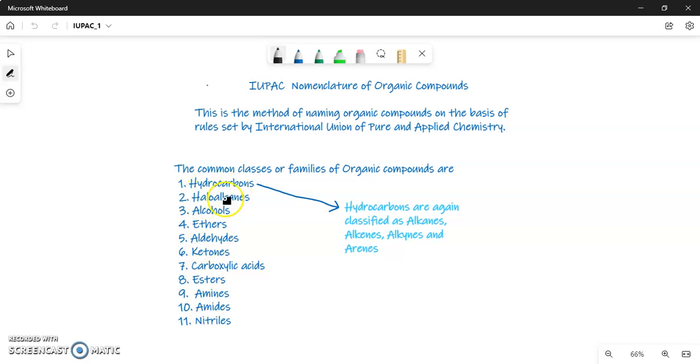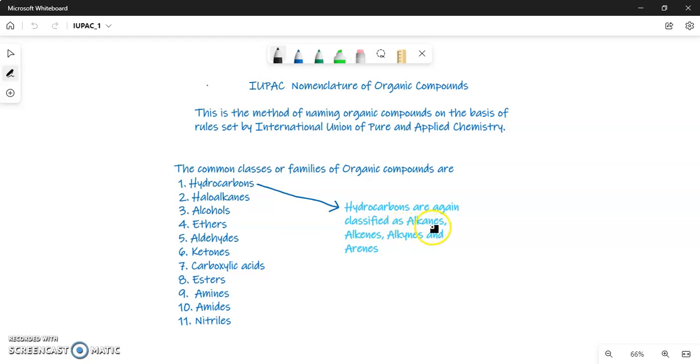They are hydrocarbons, haloalkanes, alcohols, ethers, aldehydes, ketones, carboxylic acids, esters, amines, amides, and nitriles. And these hydrocarbons, again, are classified into 4 categories: alkanes, alkenes, alkynes, and arenes. So we will see the naming of each of these categories separately.